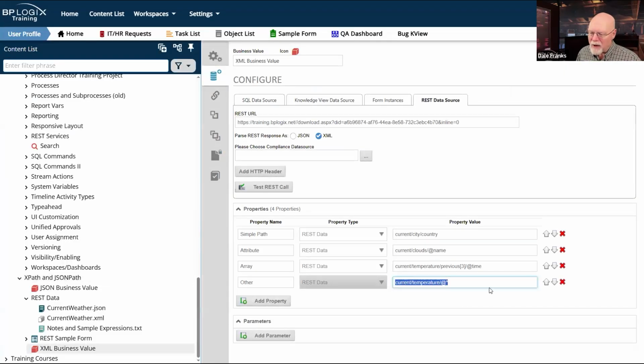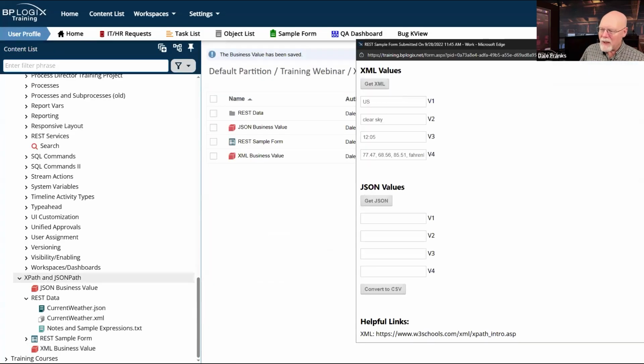And that was the value that was in here just a minute ago. And that's the value that I'm going to put back. Current slash search slash val. And we're going to save that business value. And once it's saved, we're going to re-get our XML. And now it says 124816. What is that returning?